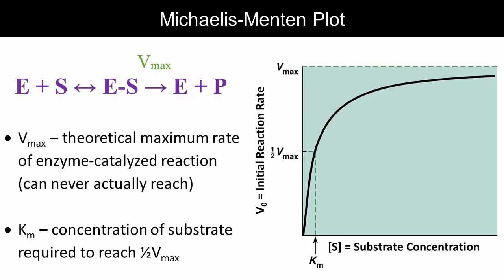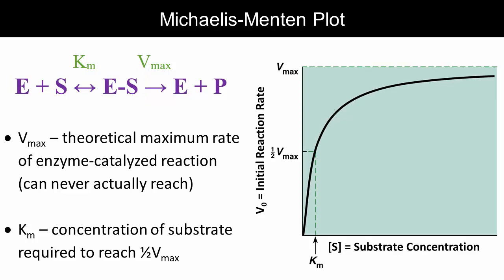The other parameter we get from this sort of study is a Michaelis-Menten constant, or Km. This is the substrate concentration necessary to get a V0 equal to half of Vmax. This parameter is tied to the first part of this equation. The better the enzyme is able to bind the substrate, the less substrate will be required to reach this rate. So lower Kms indicate better enzyme function.